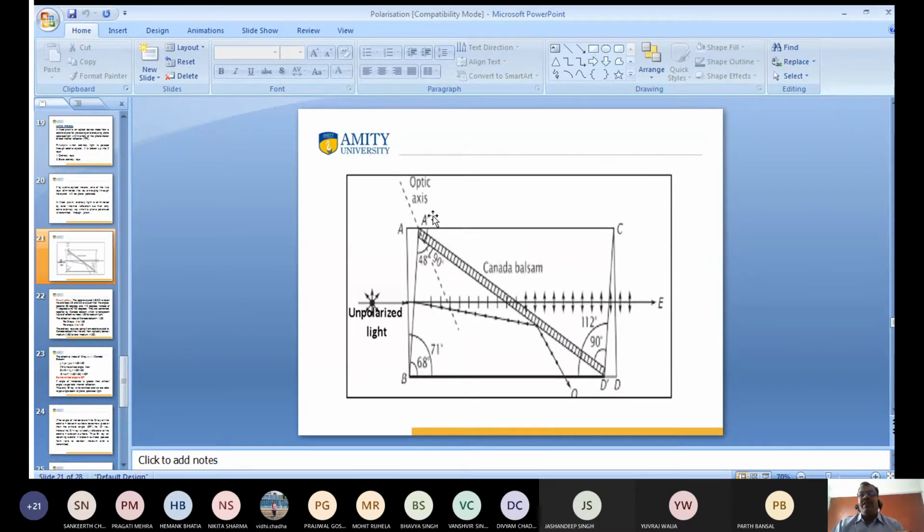This is the surface A dash B C D dash. This is known as the Nicol prism, and the Nicol prism is used to produce plane polarized light. Yes, anyone have any question to ask me?